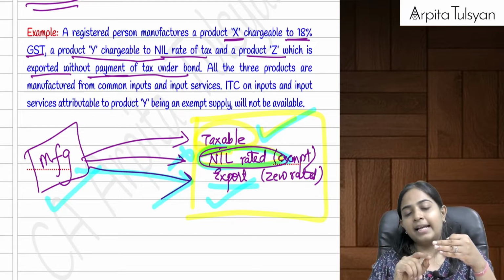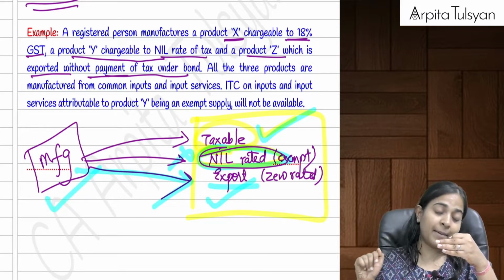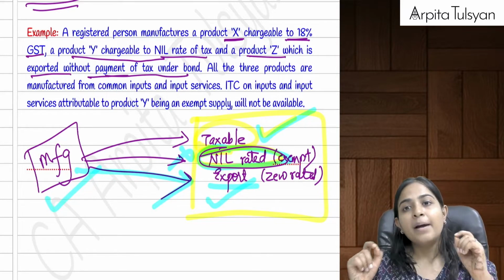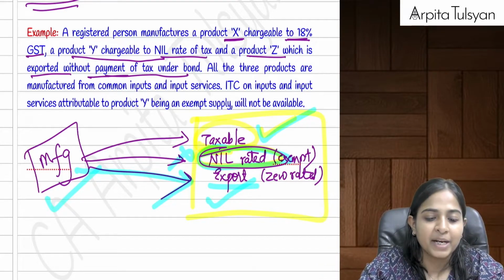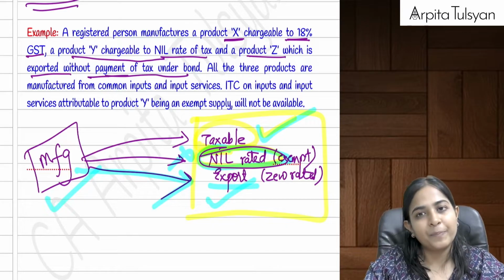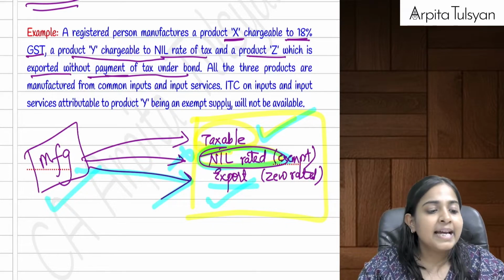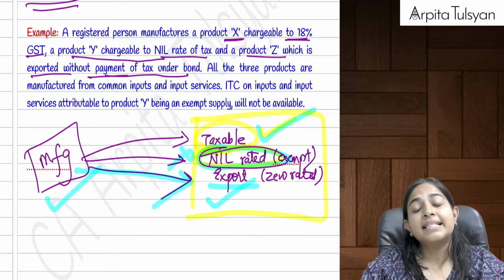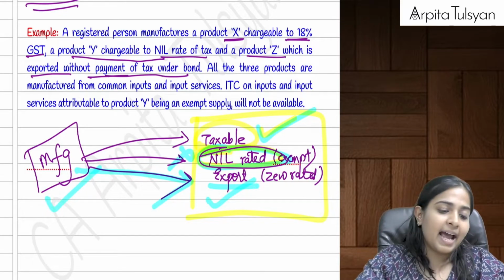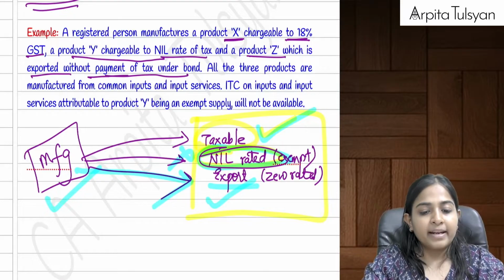And simultaneously it should be used only for business purpose. Then only your input tax credit on that particular input will be fully allowed. I hope I am very clear with this. Yes, this was all about section number 17.1 and 17.2, right?